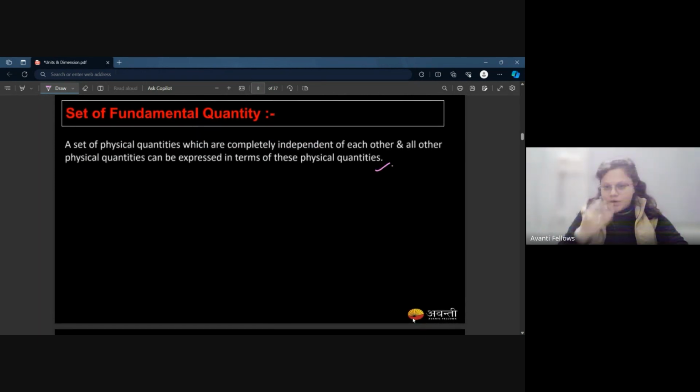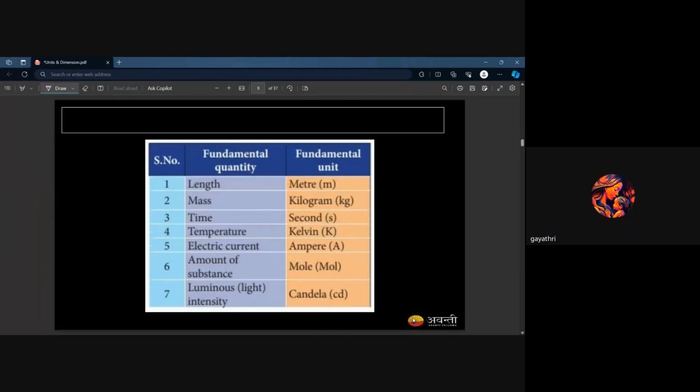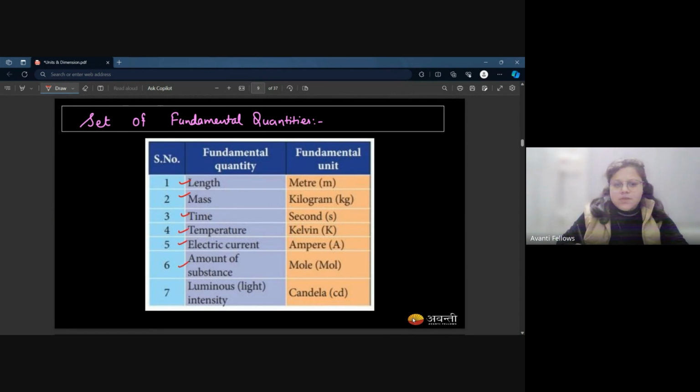Again, this is something which I already told you. Just go through this definition and let me know. Is it okay? Can we move further? So here you have the set of fundamental quantities: length, mass, time, temperature, electric current, amount of substance, luminous intensity.